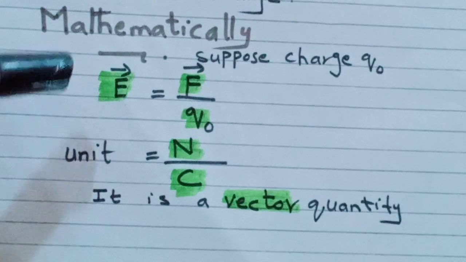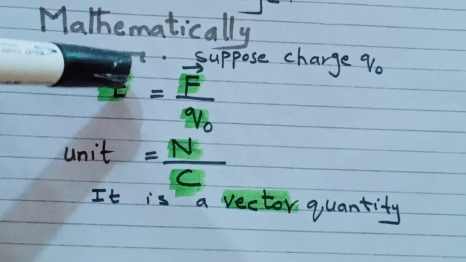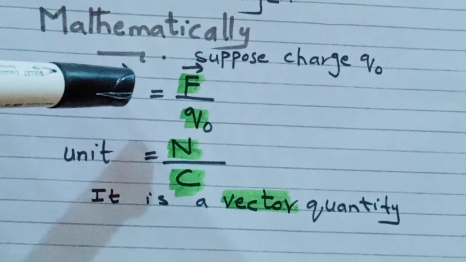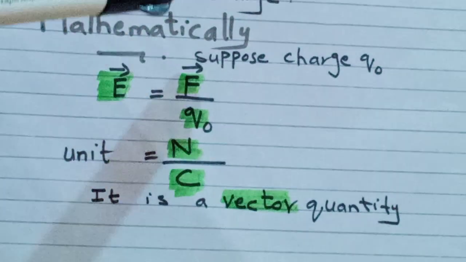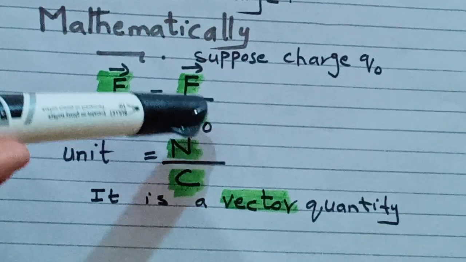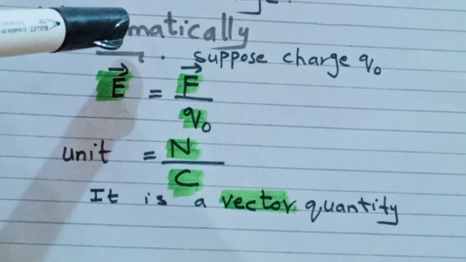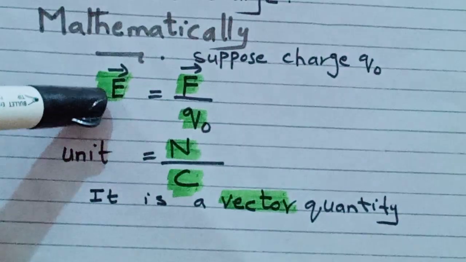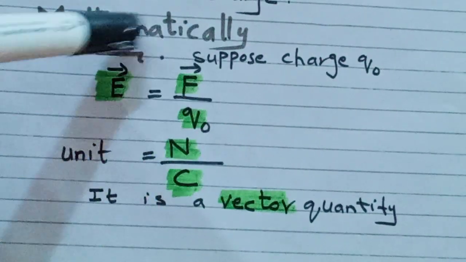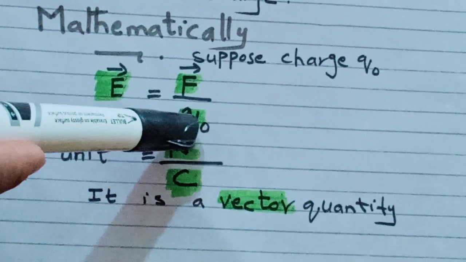Now the mathematical form of intensity. We will suppose a unit positive charge, Q naught, is present here, and intensity is represented by E. According to the mathematical formula, intensity E is equal to F divided by Q naught.